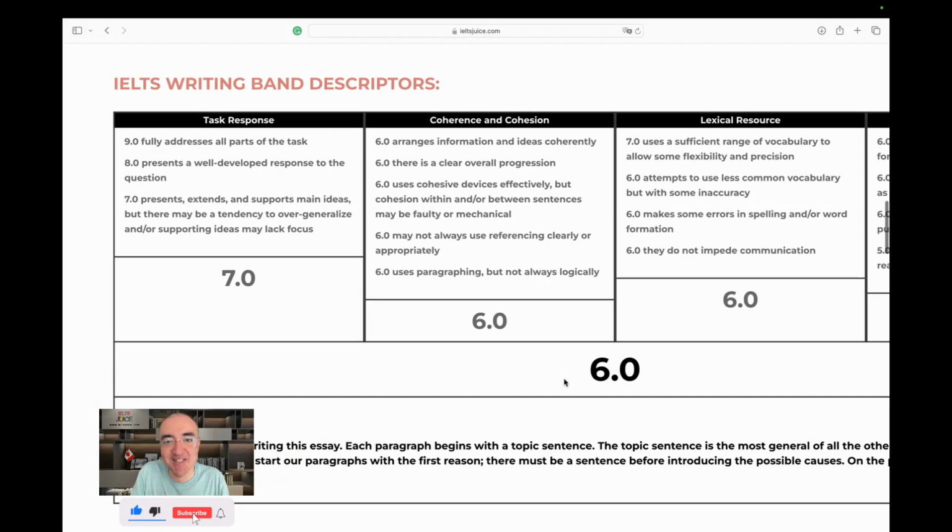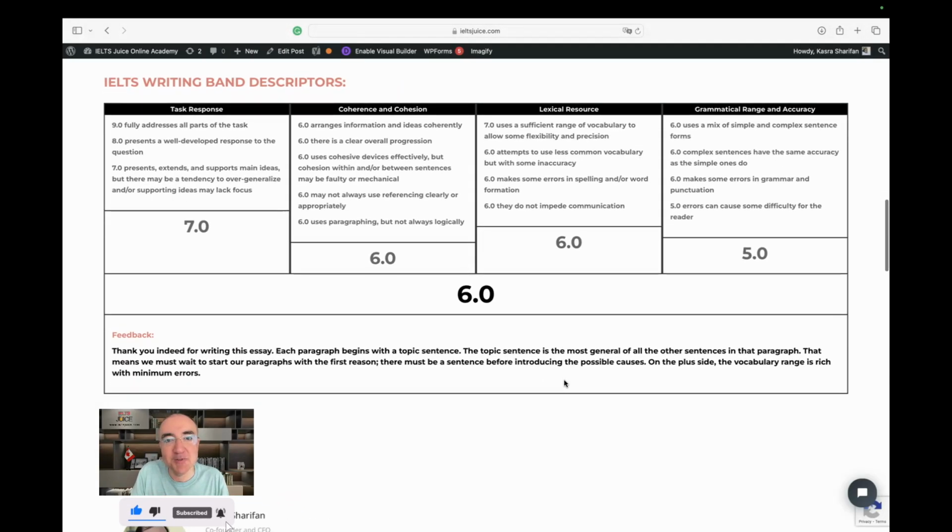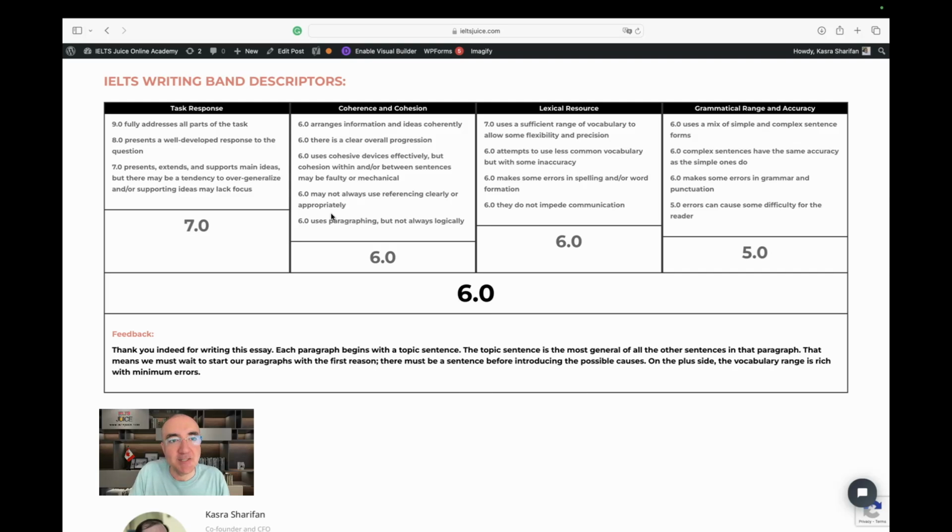So let's look at the band descriptors. Yes, I admired the audacity. The writer's opinion was there, and the opposing side was there, and the writer was successful in creating the framework. It is well developed in certain areas, especially the writer's own opinion is very well developed.